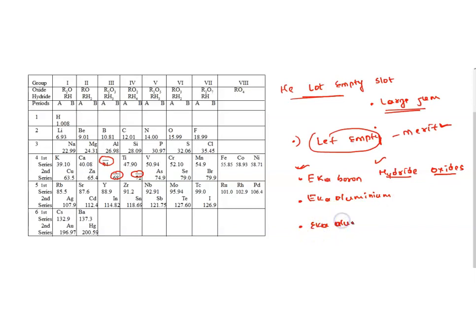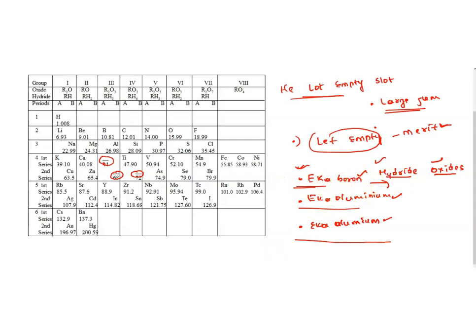He did various experiments, and he guessed the hydrides and oxides of Eka boron, and of Eka aluminium. He said that in the future we are going to discover elements which have these similar properties. That is proved also.